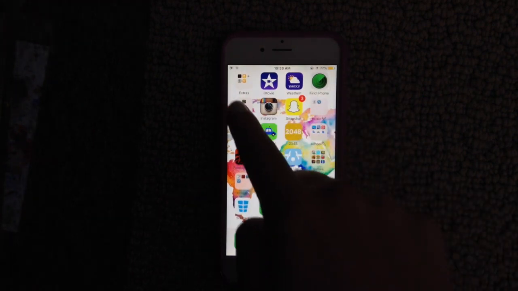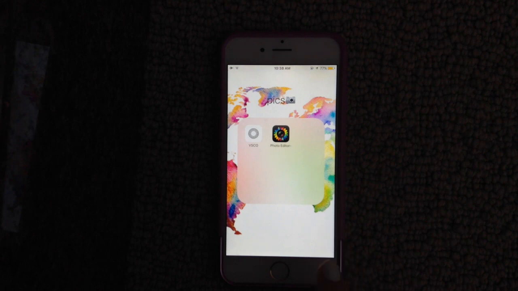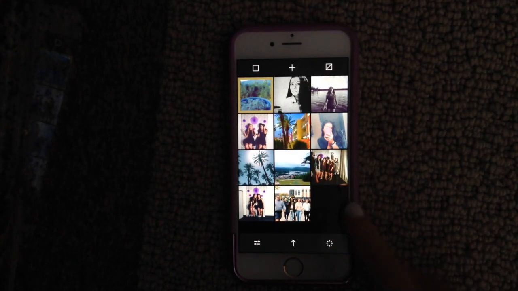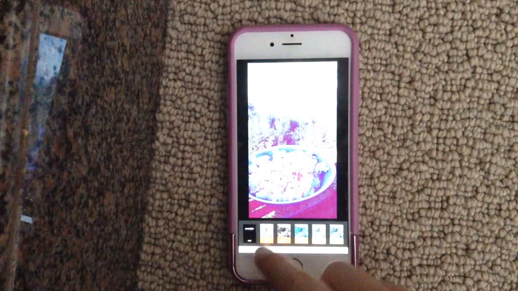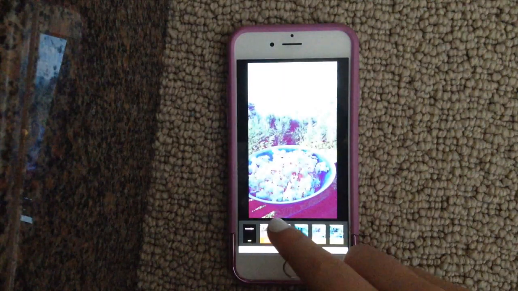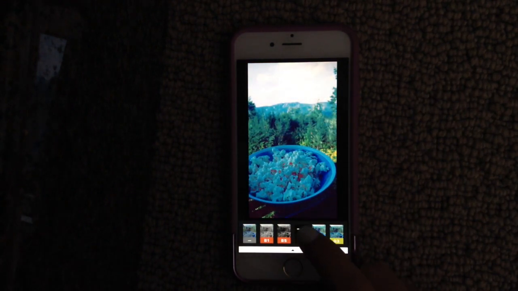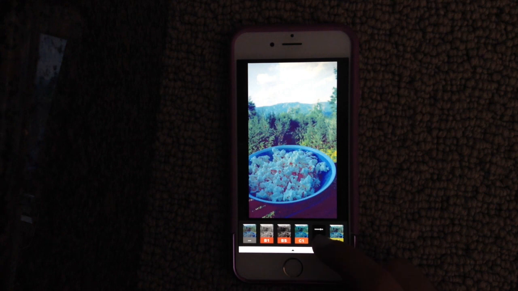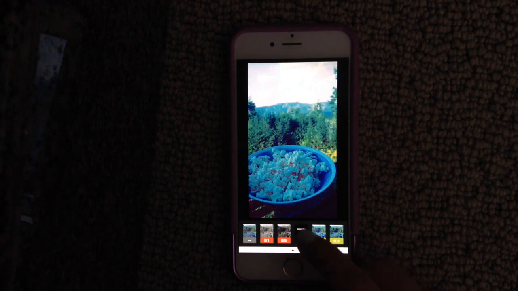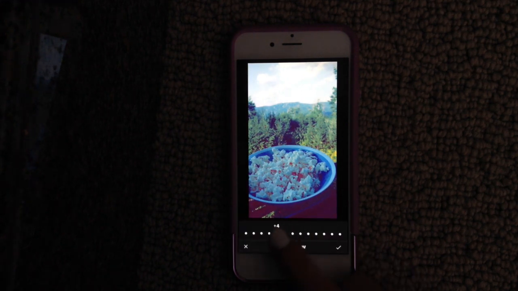Then I have this folder called Pics, and these are the two apps that I use to edit my Instagram pictures. So I have a bunch of pictures here, and I just downloaded this one. What I do is I'll usually pick, according to the picture, the filter C1. But like this picture, it makes it seem really green. So I'll pick C1 or F2. In this case, I'll probably do F2. I'll bring it down just so it looks more natural.